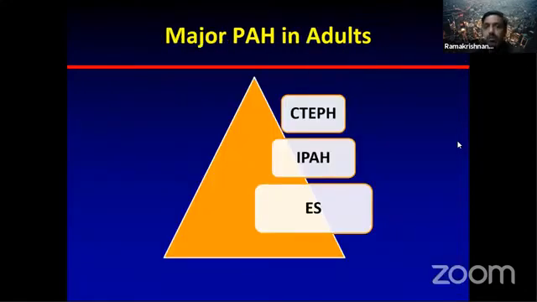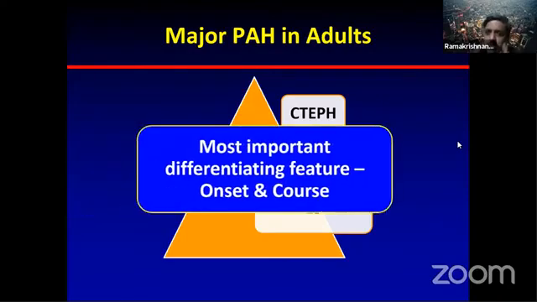So how do you differentiate? These are the three major conditions for which I have told you a bit of the natural history. The most important differentiating feature among all of them is how the onset is and how the course of the disease is. How is the symptom onset and how is it progressing? That is a very key thing where you have to spend more time eliciting the onset of dyspnea, how it started, how it is progressing, when right heart failure developed, when syncope developed in the course of illness. All those things are very important in differentiating.